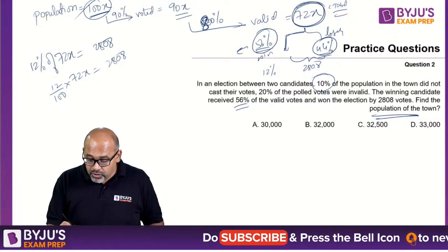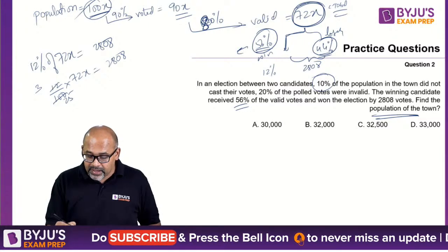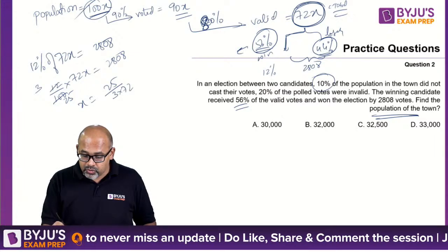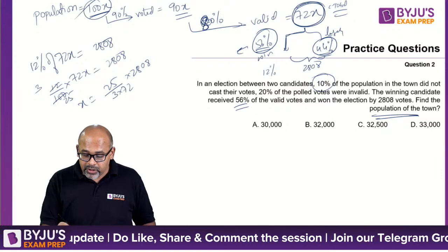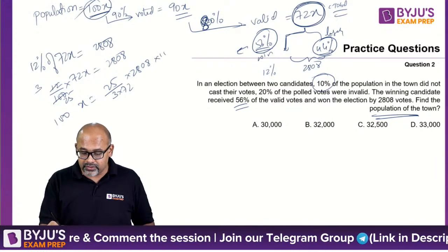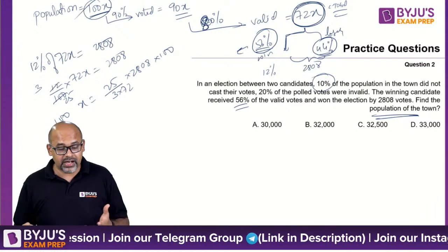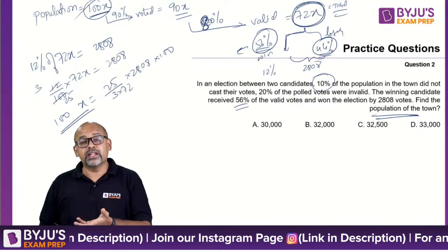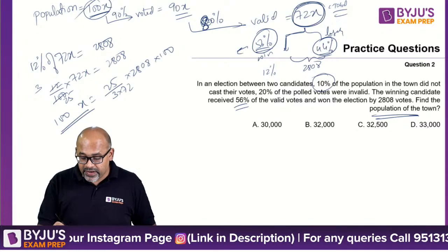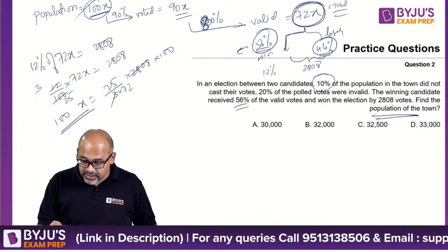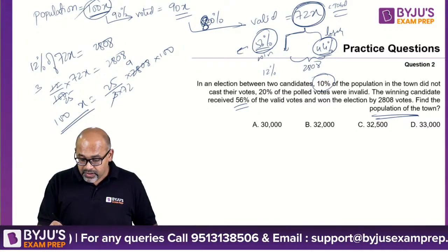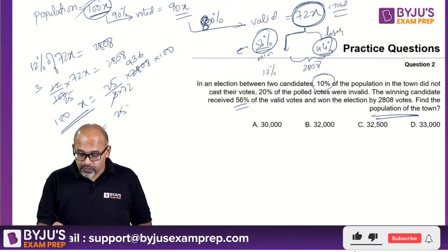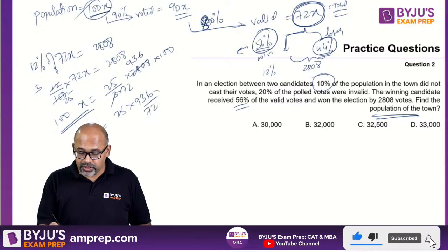So what is x? You can see 4 3s are... 4 goes 25 times. I think your x becomes 25 by 3 into 72 into 2808. But you want 100x, right? So put into 100. Anyway, you are looking at 100x because that's your requirement. So you can simplify this and get your answer. This is all about simplification now. 3 8s are 24, 3 9s are 27. 3 3s are 9, 3 6s are 18.